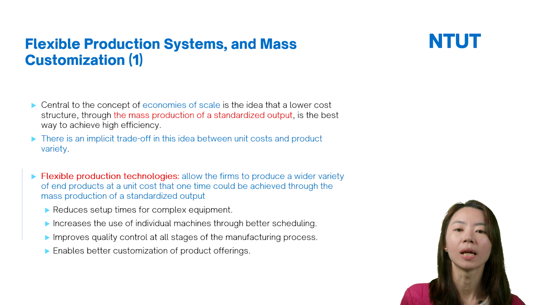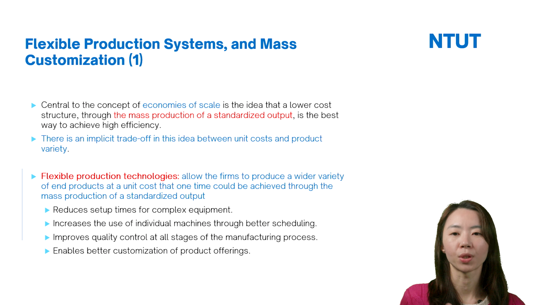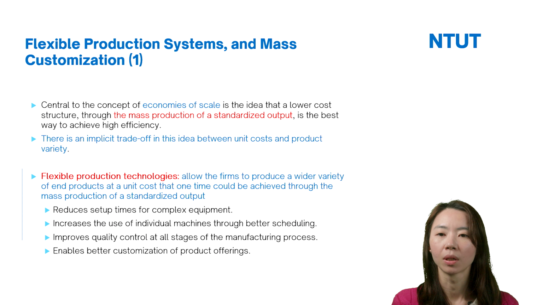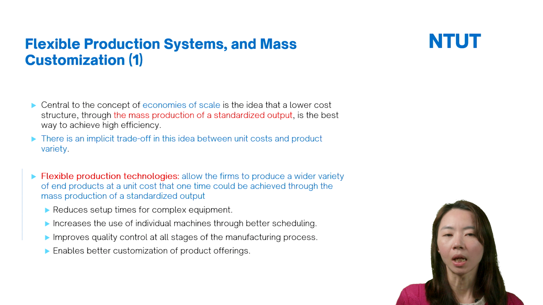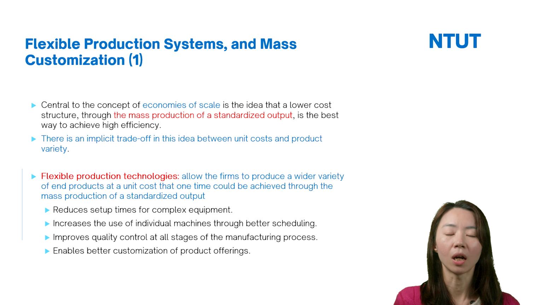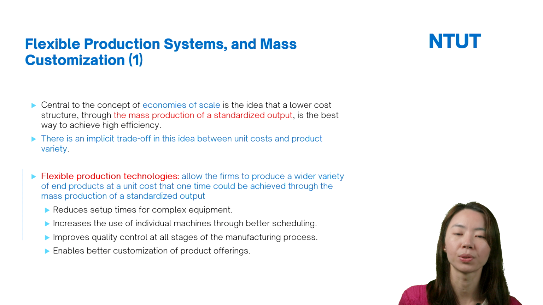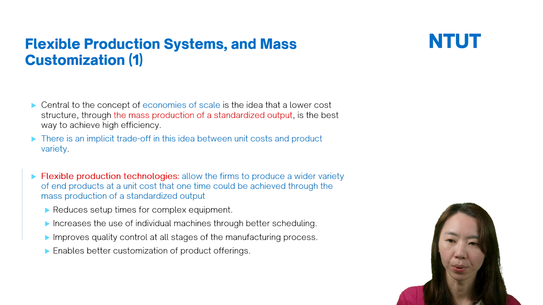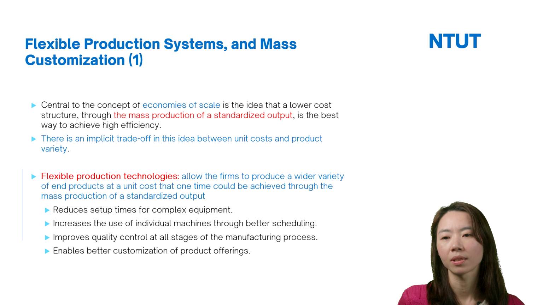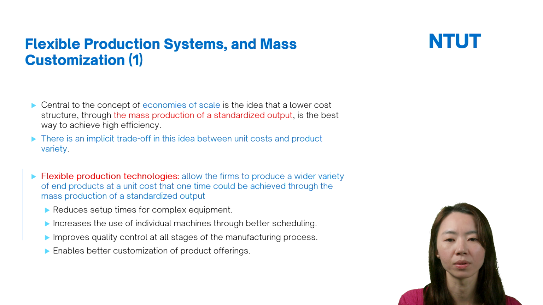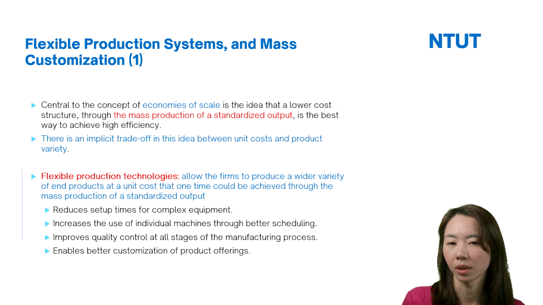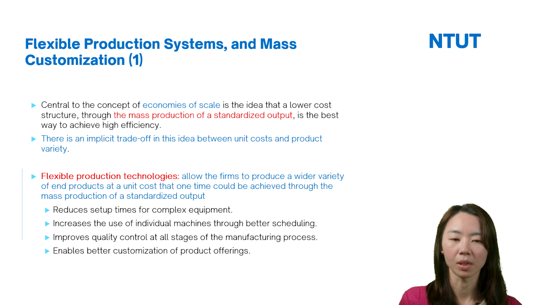When firms produce standardized output with a larger volume, so in the concept of economies of scale, it means the firms have to produce standardized output. And this concept implies that there is an impractical trade-off between the unit cost and the product varieties. Product varieties means the firms produce different types of